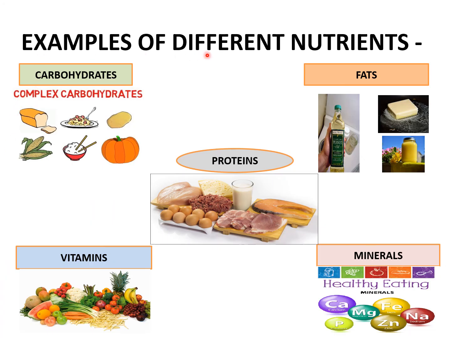These are some examples of different nutrients. These are carbohydrates: bread, corn, rice, pumpkin, potato, and some kind of sweet. Then these are proteins: chicken, egg, ham, and then fish, milk, all these are proteins. Then fats: butter, oil, ghee, these are fats.